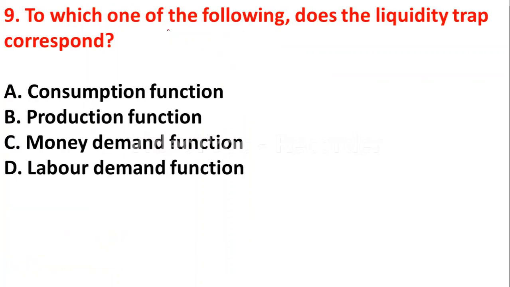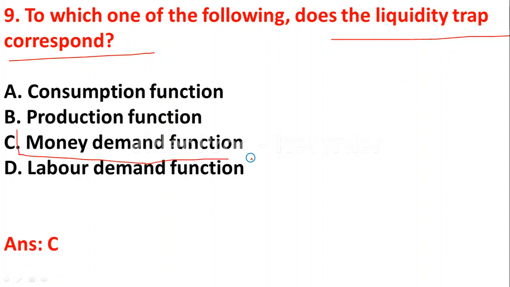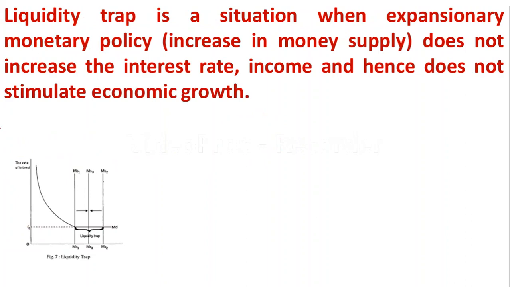The next question is, to which one of the following does the liquidity trap correspond? Option A, consumption function; option B, production function; option C, money demand function; option D, labor demand function. So, a very easy question. Liquidity trap corresponds to the money demand function. So option C, money demand function, is the right answer. Liquidity trap, as you all know, is a situation when expansionary monetary policy is not working. At a very low rate of interest, people will hold money.